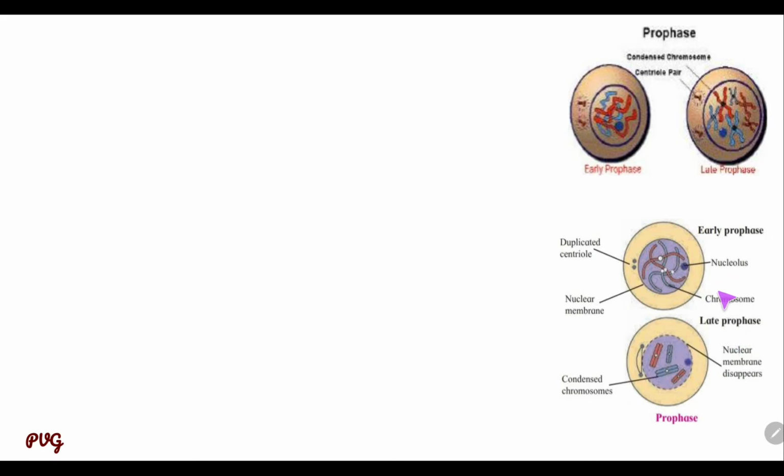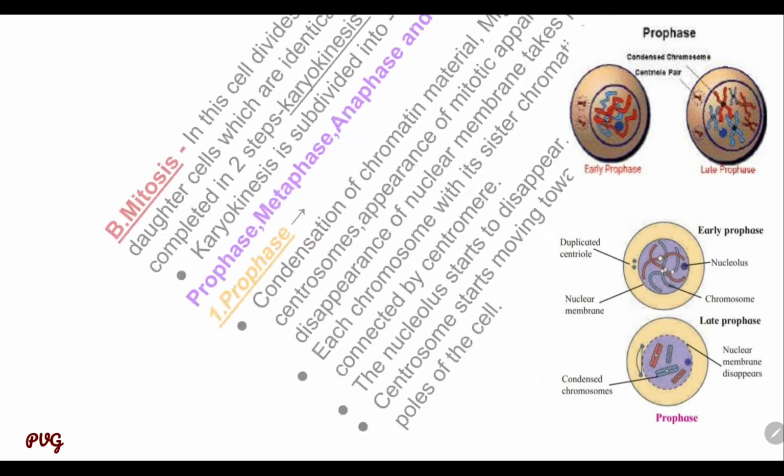In the early prophase, duplicated centrioles are formed and nuclear material shows thread-like chromosomes. And in late prophase, the nuclear membrane, that means this covering, disappears and condensation of chromosomes takes place.